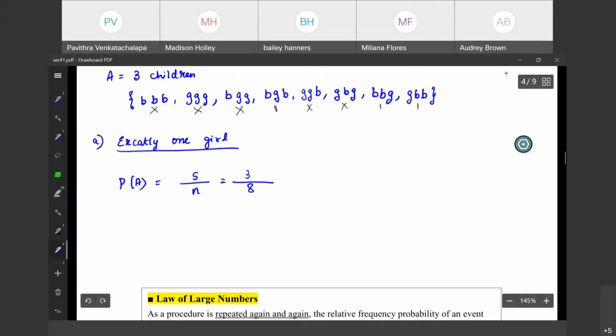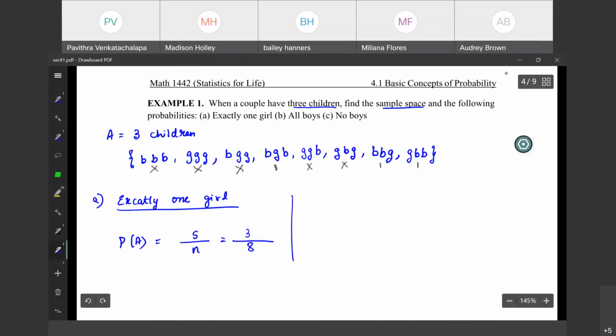Okay. Now, next question is all boys. Now you tell me what will be the probability. Everyone must be a boy. All boys. Exactly. There is only one way we can get 3 boys out of 8 ways. Next, no boys at all.